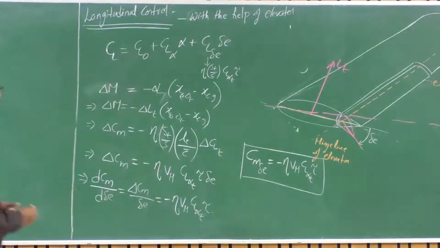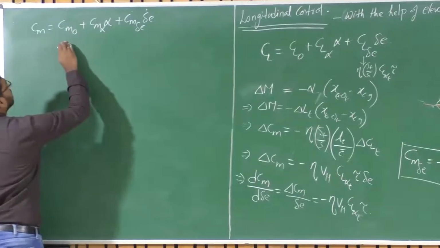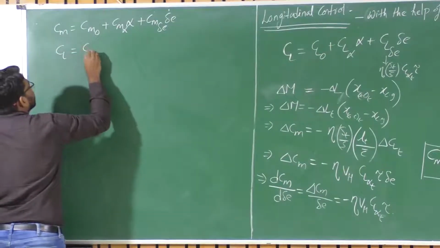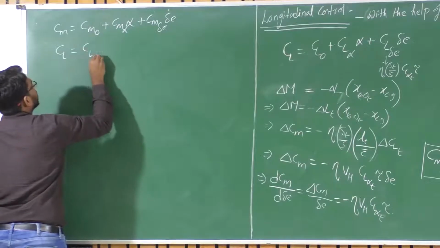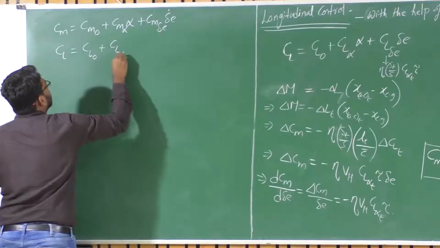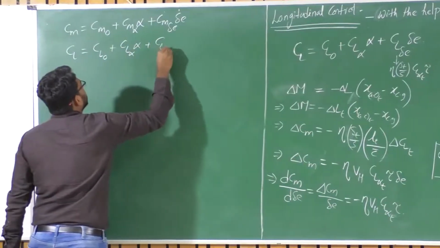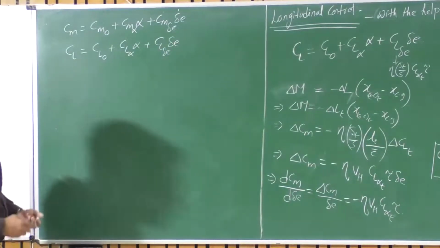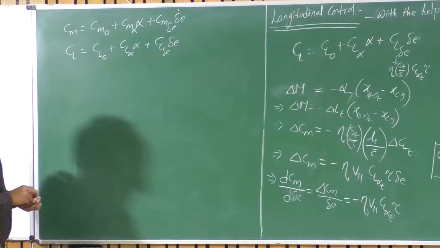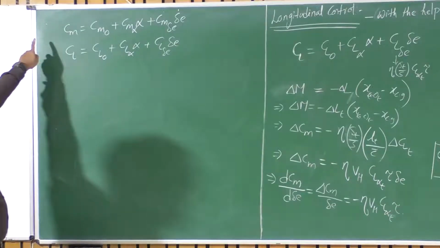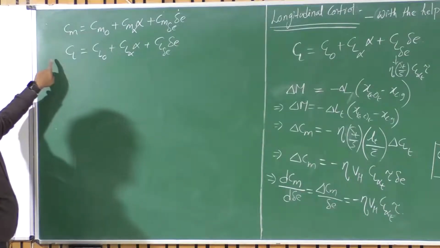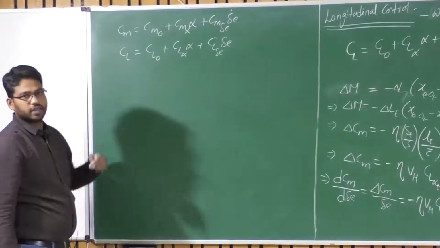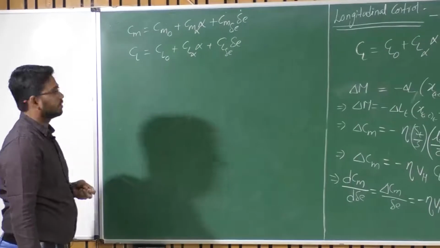Okay. Now you have Cm naught, Cm alpha, Cm delta E, and similarly, for trim conditions, before talking about trim, we have CL naught plus CL alpha into alpha and CL delta E into delta E in the linear regime, right? This is what we have modeled. So we have come up with this aerodynamic model for the linear regime, which is a function of alpha as well as delta E for both the equations.